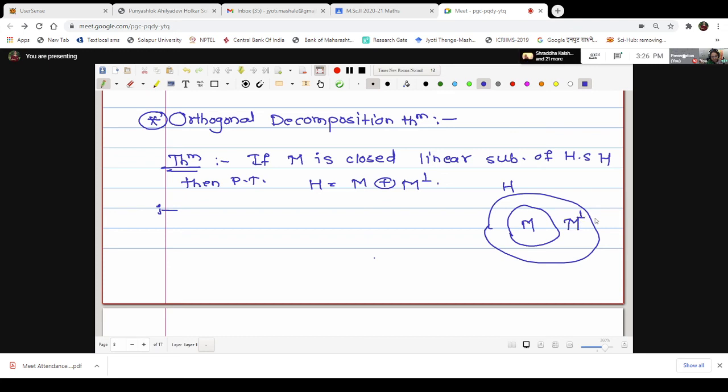The direct sum only means that the singleton 0 is in common, otherwise no element is common. What we have done is divided the given space H into two subspaces. Which two subspaces? M and its orthogonal complement. Therefore the name is orthogonal decomposition.